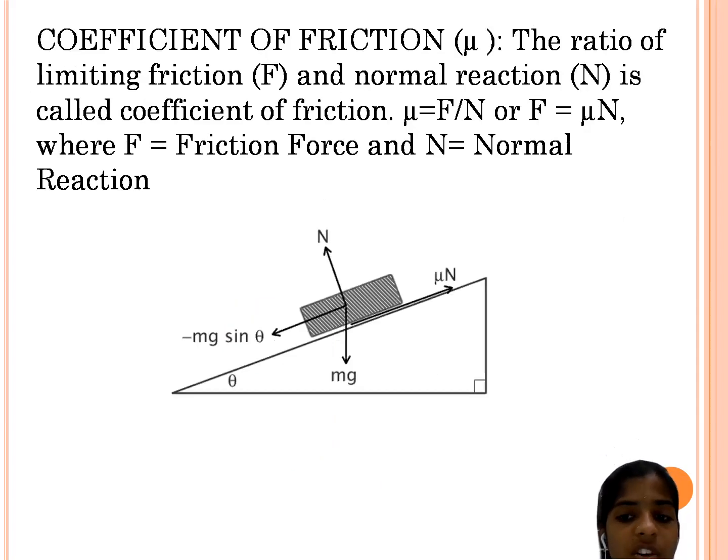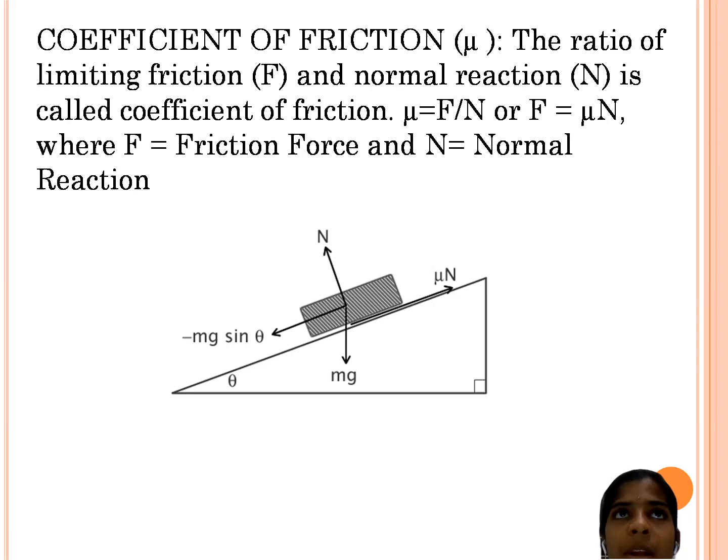Next, coefficient of friction is nothing but mu. The ratio of limiting friction F and normal reaction N is called the coefficient of friction, where mu equals F by N. It is mainly the ratio of the limiting friction and the normal reaction, where F is the limiting friction and N is the normal reaction. This is the formula used for the coefficient of friction.